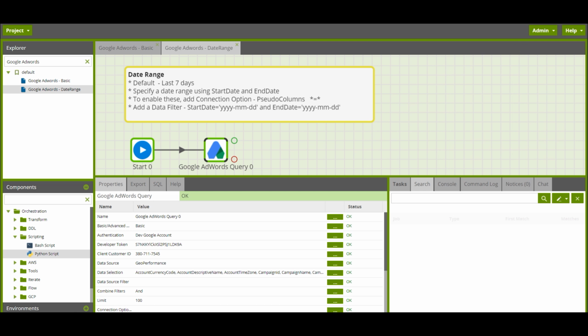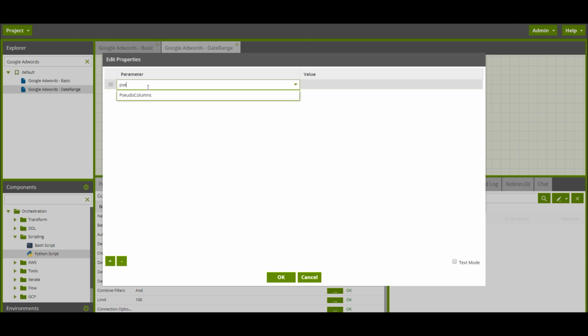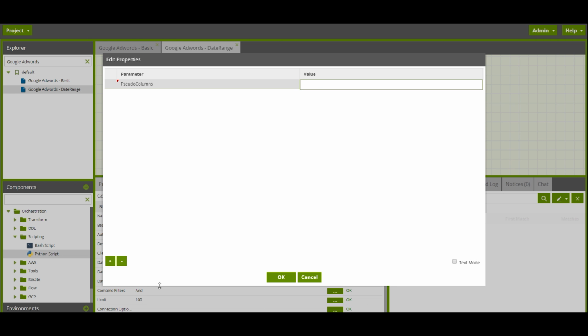We specify date range by setting a data filter using start date and end date pseudo columns. We call them pseudo columns because they're not part of the data model, but exist purely to help you define a date filter. These are hidden by default, and to enable them, you do need to add an entry or a connection option for pseudo columns, and the value should be asterisk equals asterisk.